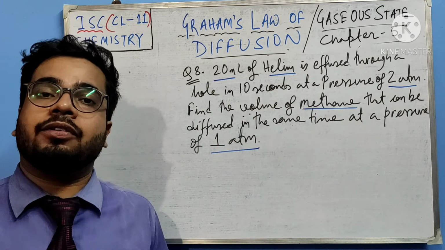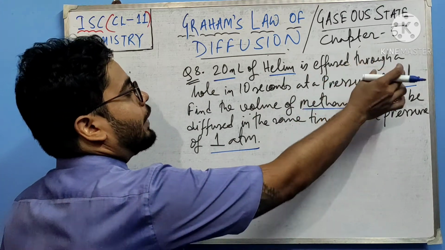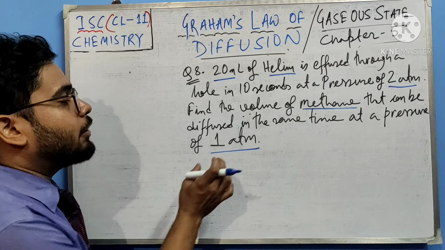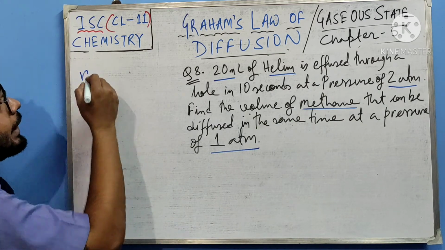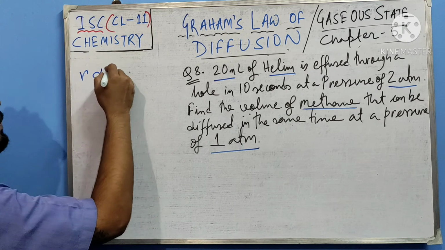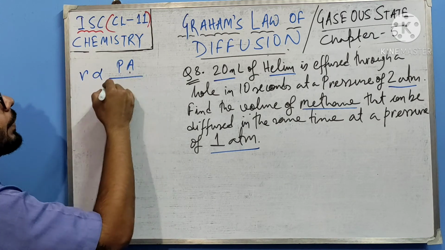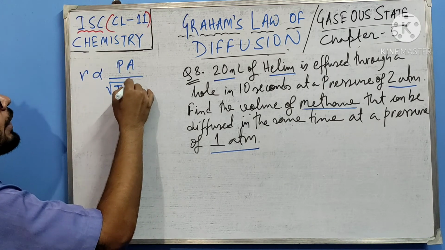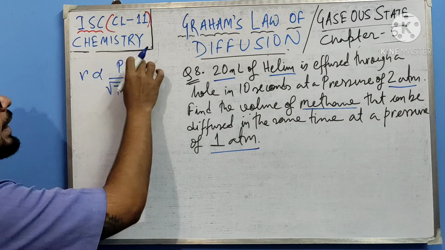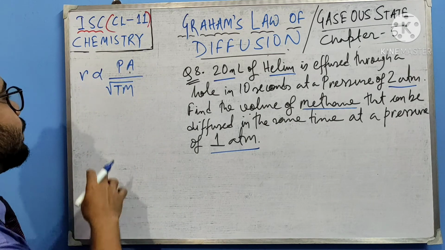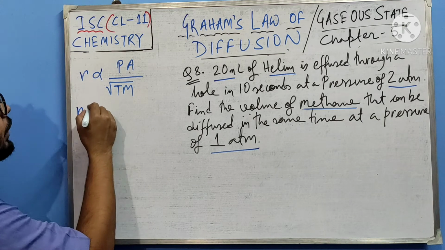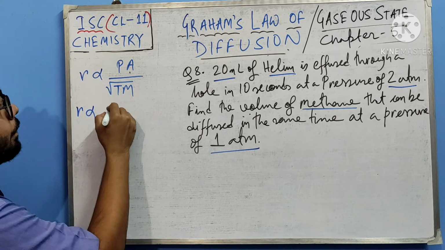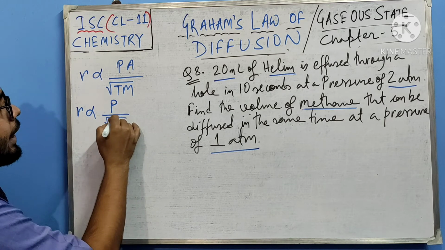So here pressure is not constant: it is given as 2 atmospheric pressure, but you have to calculate at 1 atmospheric pressure. At the beginning of this class I told you that the rate depends on pressure, area, temperature and molecular mass. So can we write rate proportional to P by root under M?